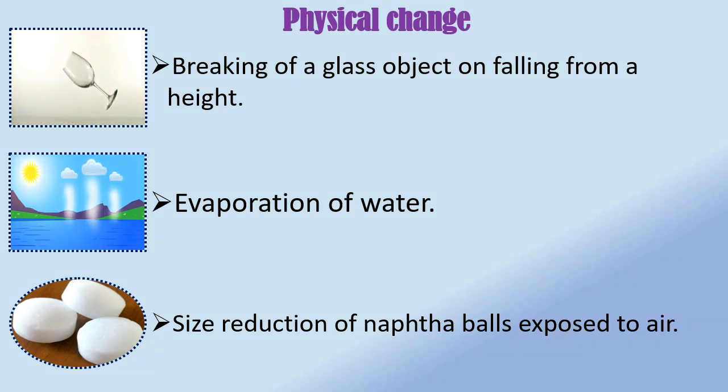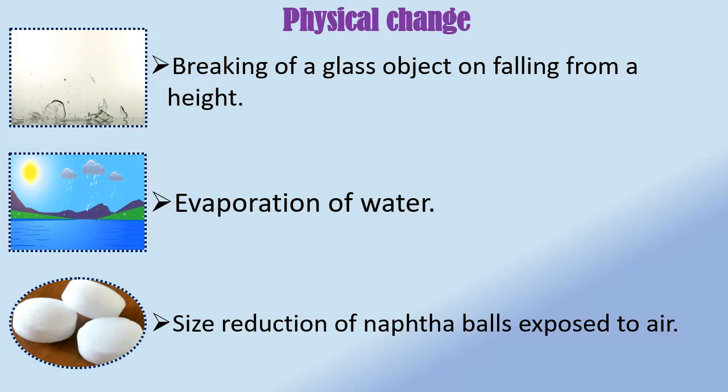The evaporation of water is also a physical change. When water evaporates, it changes from the liquid state to the gaseous state. But it is still water. It has not changed into any other substance.